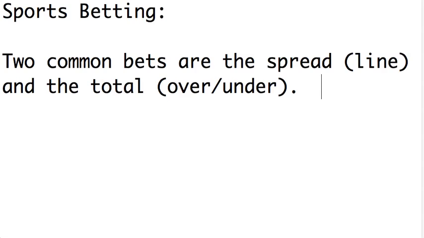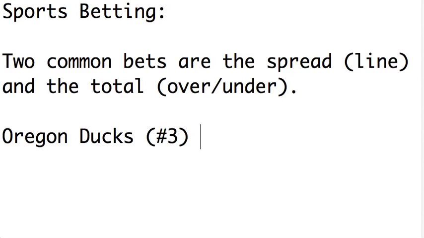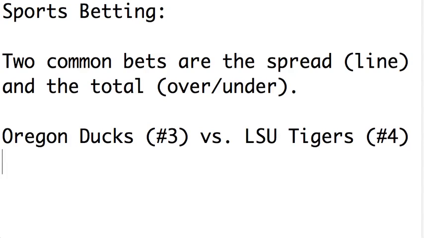I'm recording this on Saturday at about 4 o'clock, and in 4 hours there's going to be probably the biggest game of the opening week of college football action: the Oregon Ducks, number 3 in the country, versus the Louisiana State University Tigers, number 4 in the country.